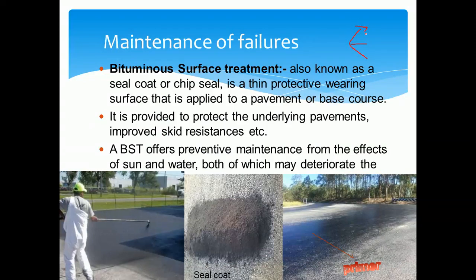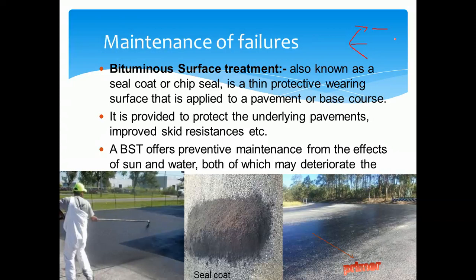So what does routine maintenance mean? This is a type of maintenance in which we fill the potholes and patches, and look after surface maintenance, shoulders and cross slope. All these parameters are observed regularly. It includes the maintenance of the potholes, patches, shoulders and cross slopes of the road surface. So this is routine maintenance.